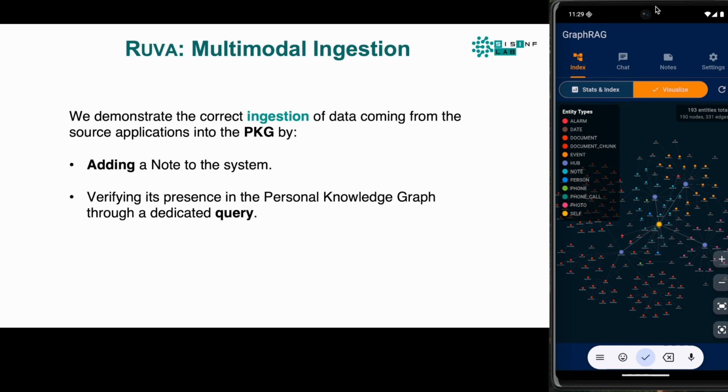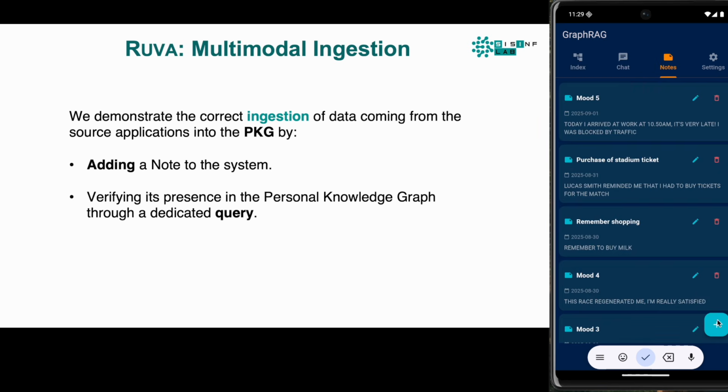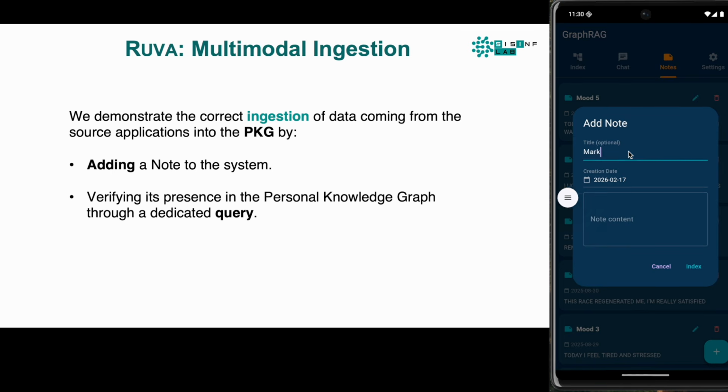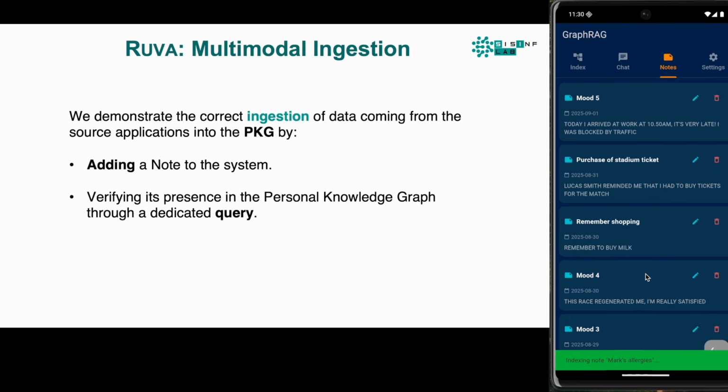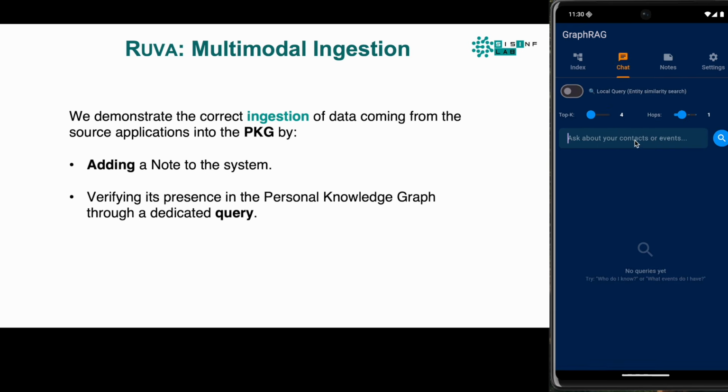Let's start with scenario 1. We want to prove that after adding a node into the system, we are able to access its content during RUVA's reasoning phase. Here, we're adding a node about my friend Mark's allergies. Mark is allergic to all kinds of fish. Behind the scenes, the local SLM extracts the metadata and injects them as nodes into the personal knowledge graph. Now we ask, do you know Mark's allergies?